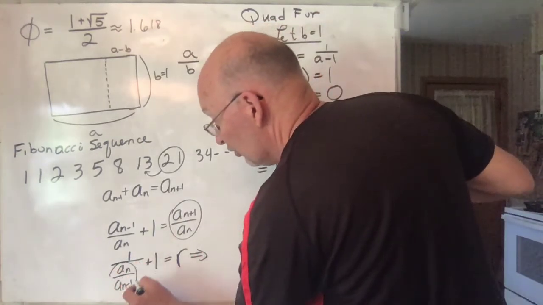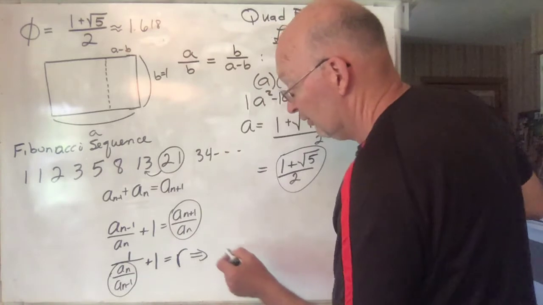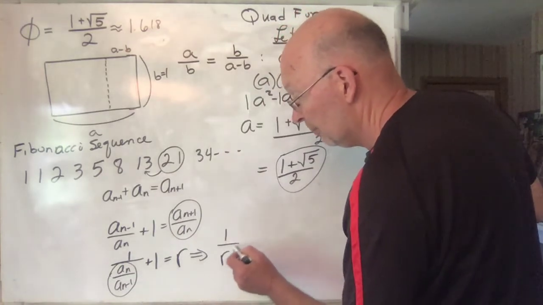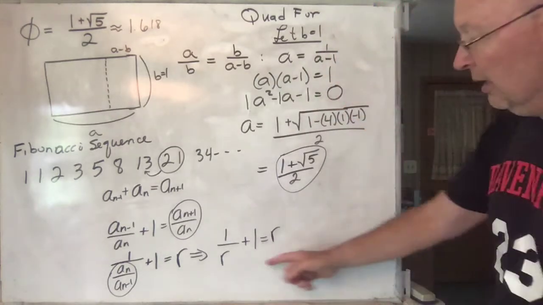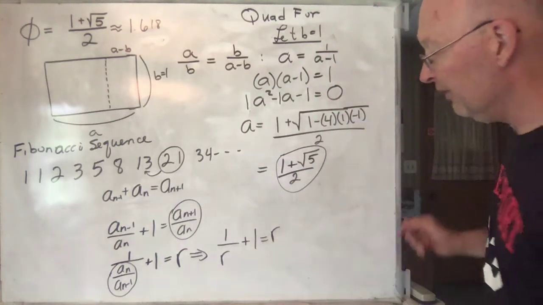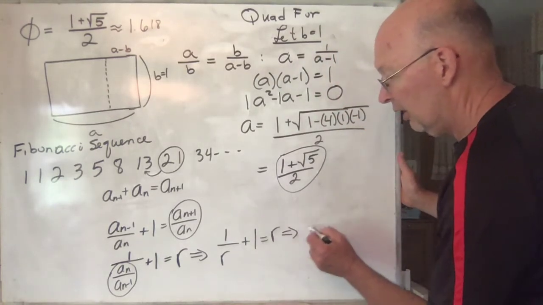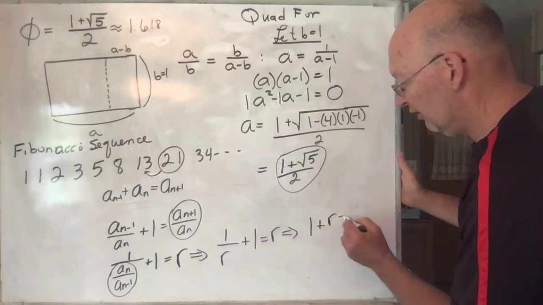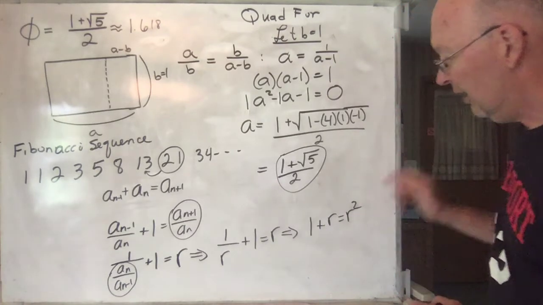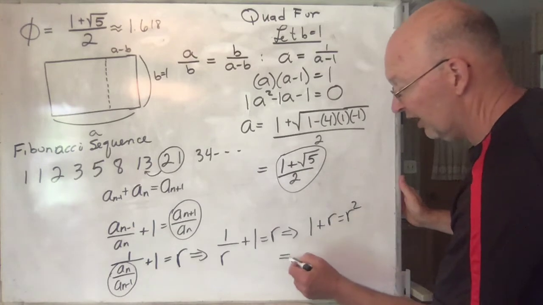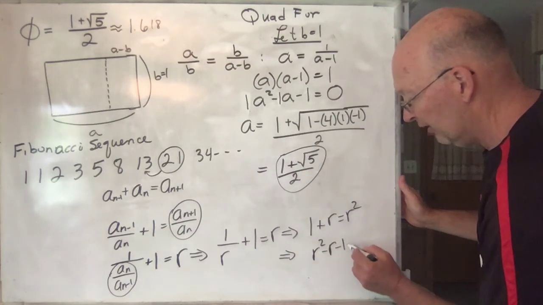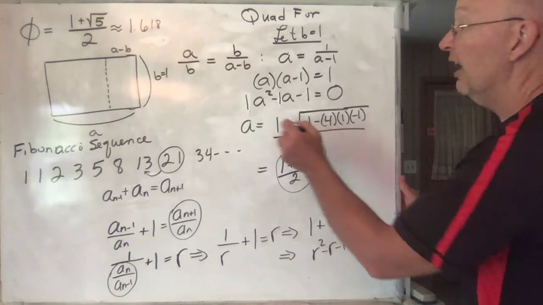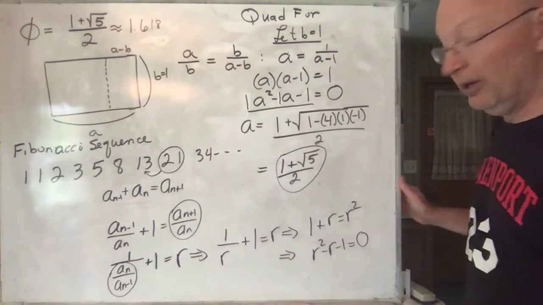Here's the same ratio that we have right here. So it's going to be 1 over r plus 1 is equal to r. Now if you multiply everything through by r, you get 1 plus r is equal to r squared. And if you bring everything over to one side, you get r squared minus r minus 1 is equal to 0. And notice that's the exact same formula we have up there.